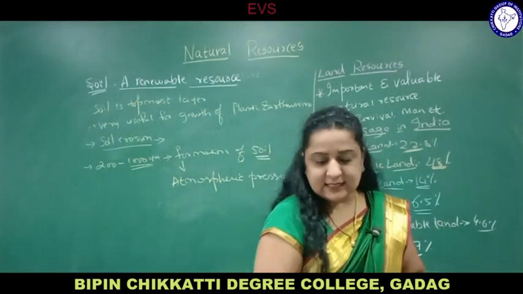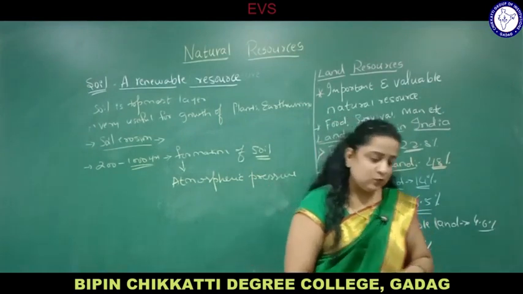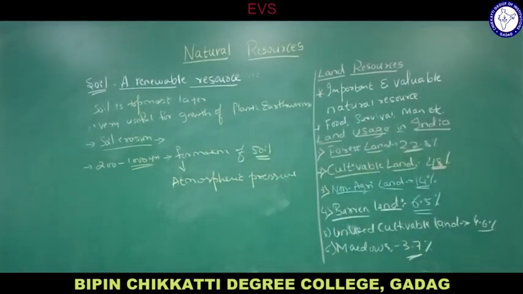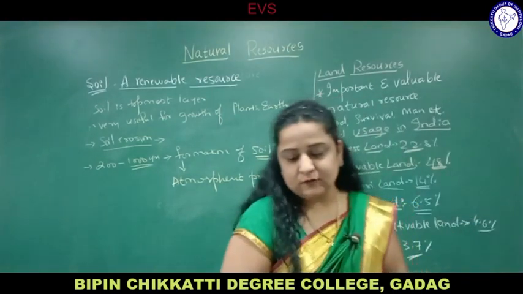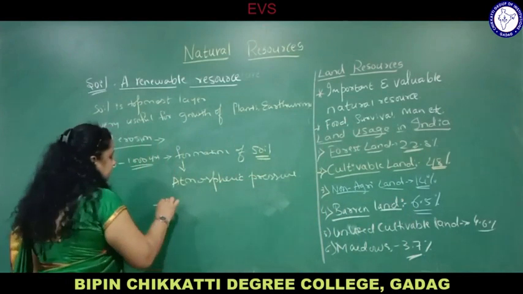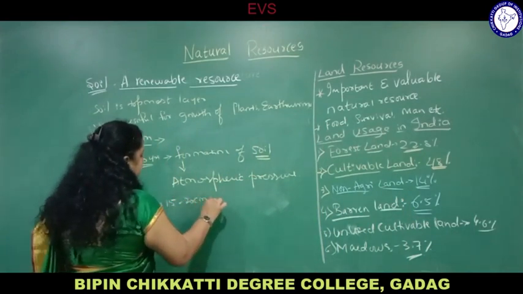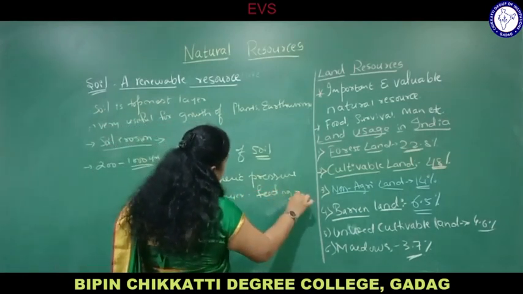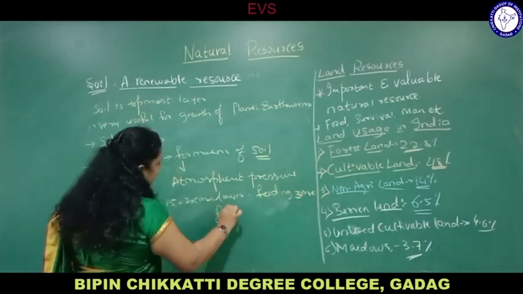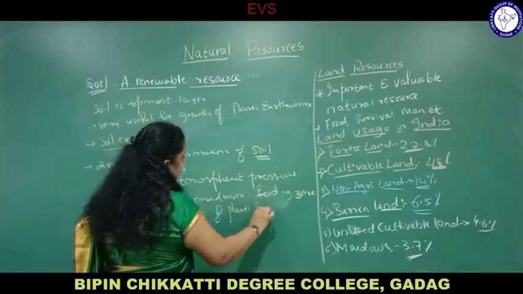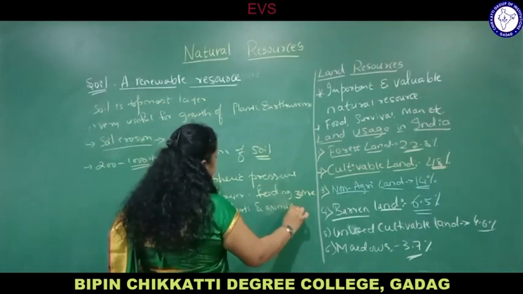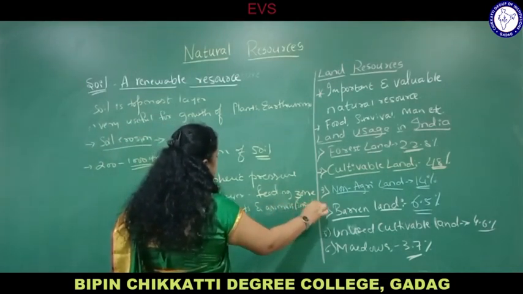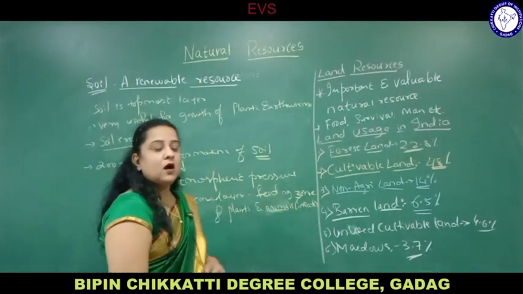The feeding zone for plants and insects is up to 15 to 20 centimeters on the topmost layer of the soil. That is called the feeding zone. Feeding zone means the more number of plants and animals can grow. Up to 15 to 20 centimeters of the upper layer of the soil is called the feeding zone of plants and animals. Animals especially insects, as you know, insects come under animals only. Invertebrates under phylum Arthropoda, you know that.